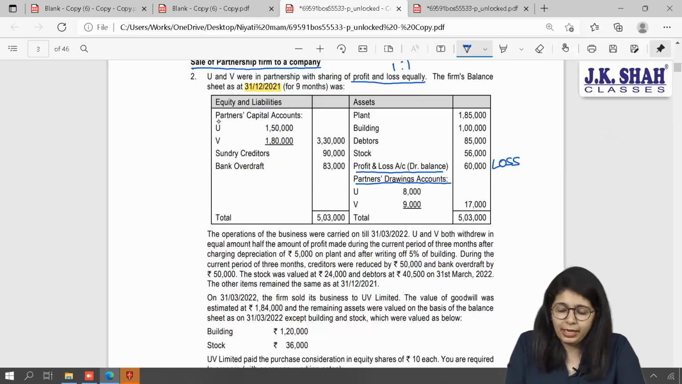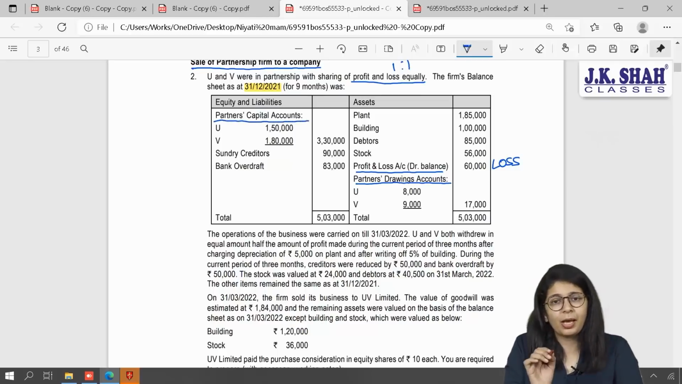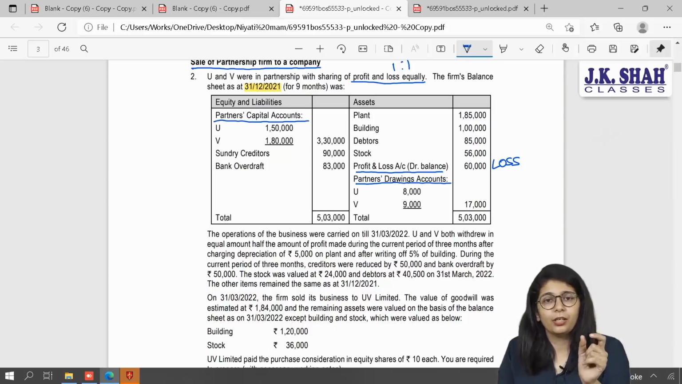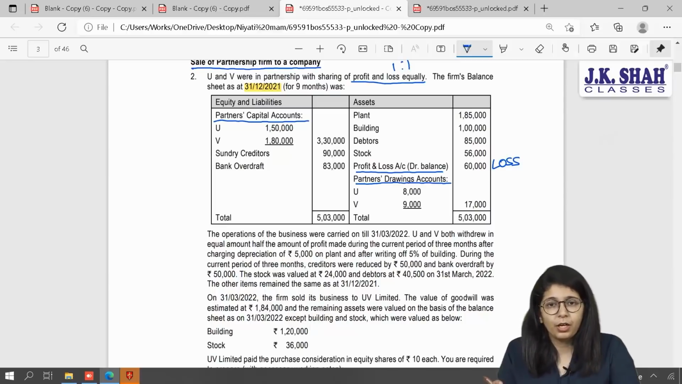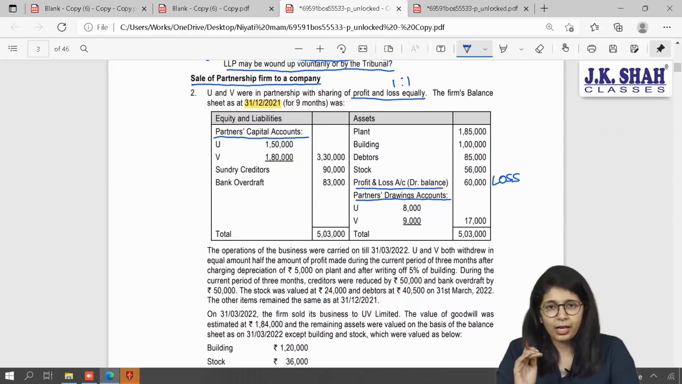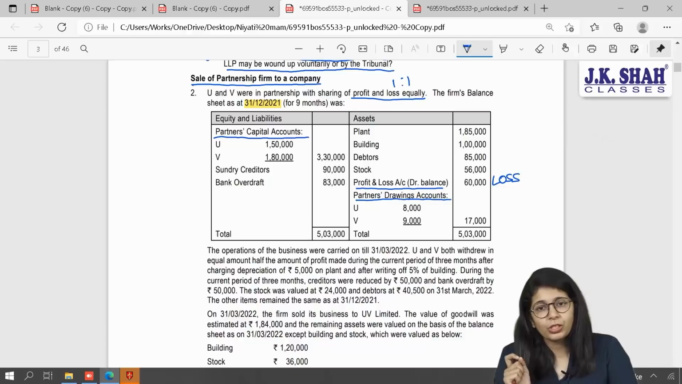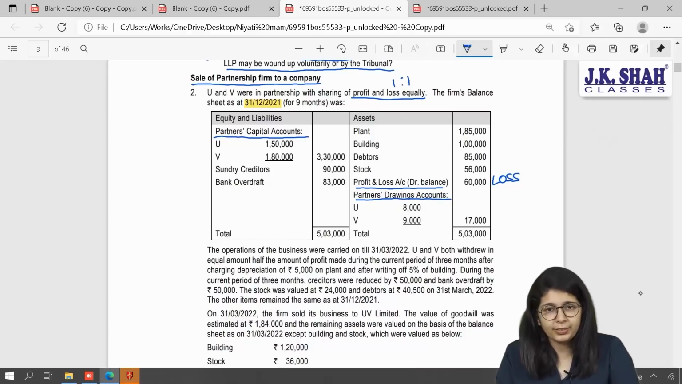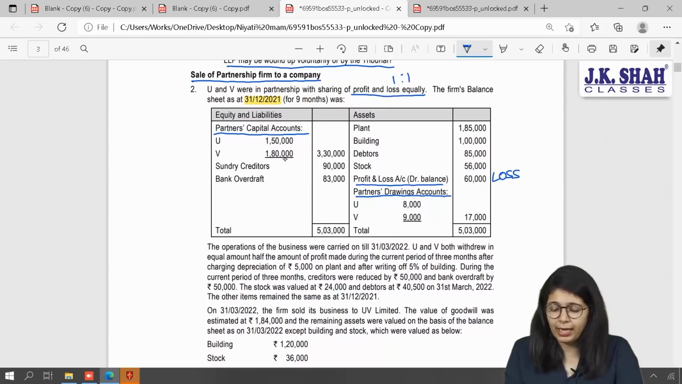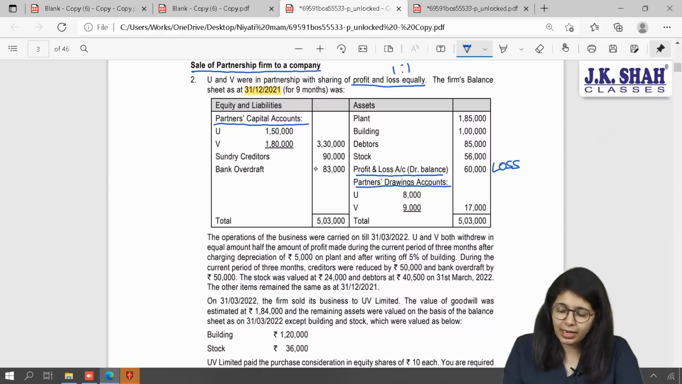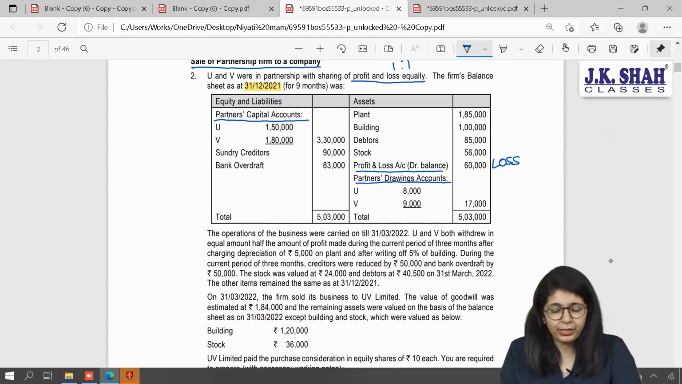They have given you net capital balances. No, beta, they have given you gross capital balances. We can easily find out the net balance. How will you do that? Okay. Your capital is 1,50,000. Total loss is 60,000. And what is your share in it? 1:1. Okay, half of it, 30,000. So ideally, your capital account should have been 1,50,000 minus 30,000 loss and minus 8,000 rupees of your drawings. Similarly, for V, it will be 1,80,000 minus 30,000 minus 9,000. Sundry creditors are 90,000 and 80,000. 3,000 is your bank OD.